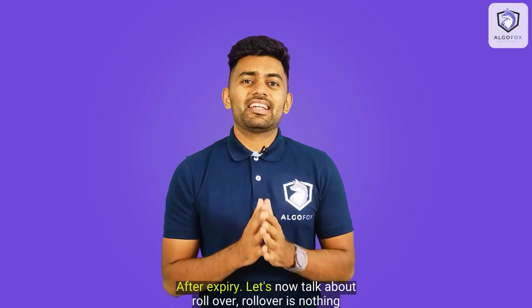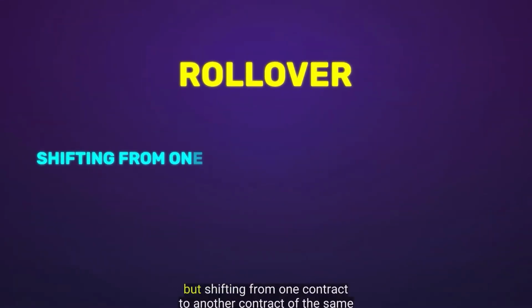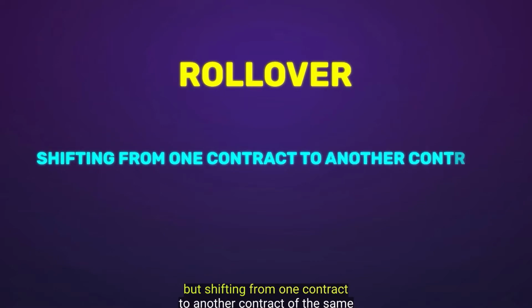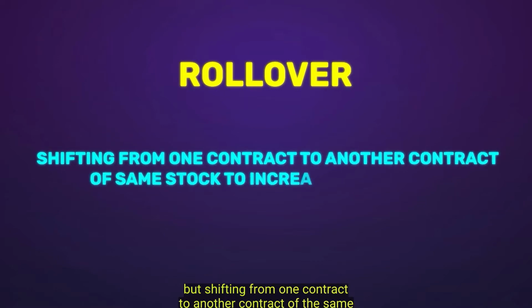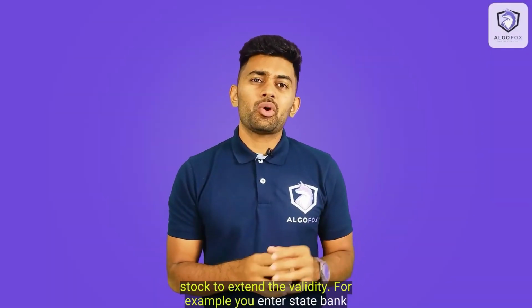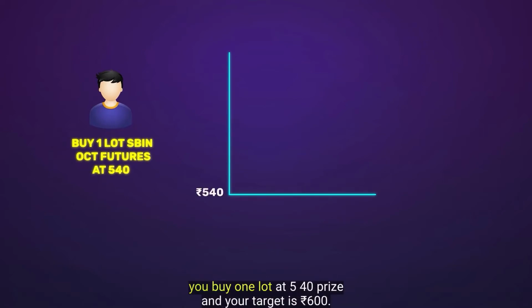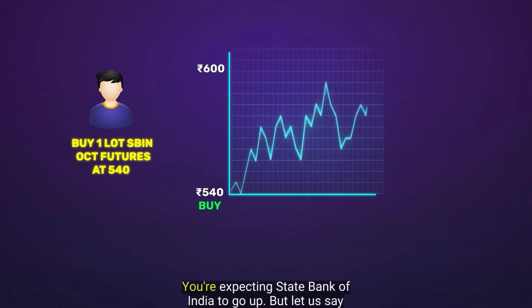After expiry, let's now talk about rollover. Rollover is nothing but shifting from one contract to another contract of the same stock to extend the validity. For example, you enter State Bank of India October contract when the current market price is 540. You buy one lot at 540 price and your target is 600 rupees. You're expecting State Bank of India to go up.